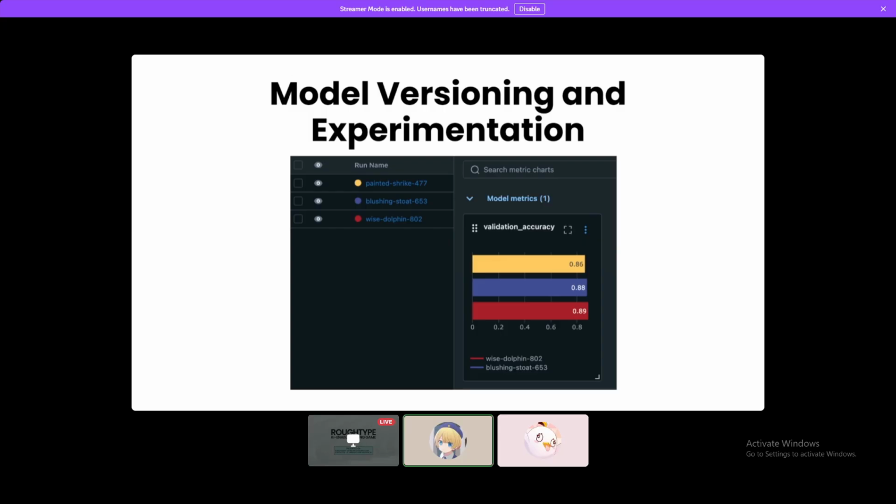For run 3, we use Pen Strike 477 to apply stronger regularization with C equal to 0.3 and max_iter equal to 2000. But the performance dropped slightly to 0.86. All experiments were tracked using MLflow, including logged parameters, metrics, and models. In conclusion, we select run 2, White Dolphin 502, as the final model, due to the highest accuracy, stability, and efficient convergence.